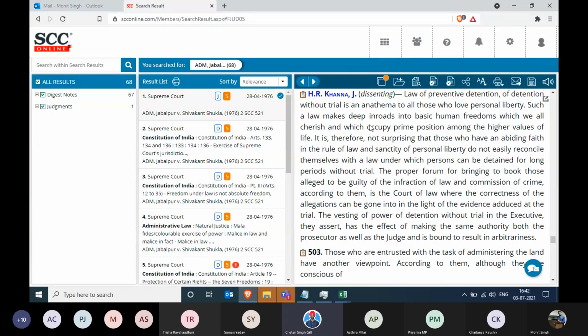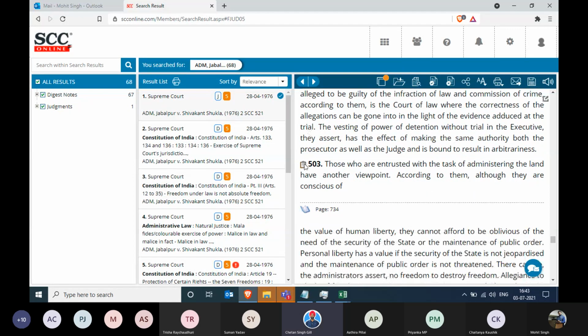Now, if you see this, in case you want to copy a particular paragraph, in a few judgments, you can simply highlight and do a Control-C, Control-V. And a few judgments would not let you highlight at all. So where you can highlight, simply highlight, do a Control-C, Control-V. And where the highlight has been disabled, you can simply click on these icons over here.